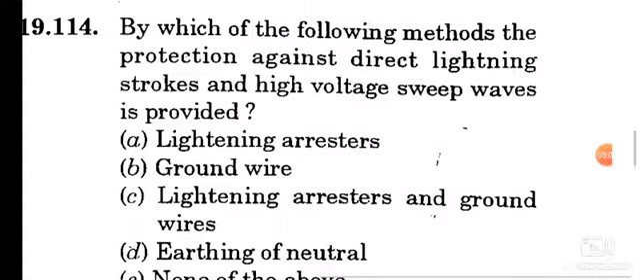Question number 114. By which of the following methods is protection against direct lightning strokes and high voltage surge waves provided? Option C, lightning arresters and ground wires.